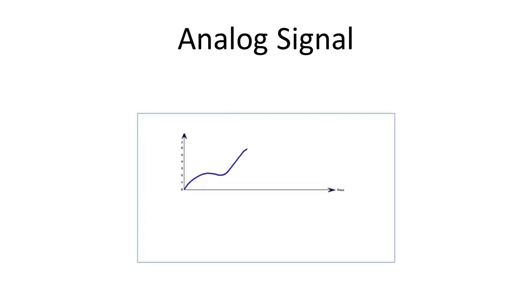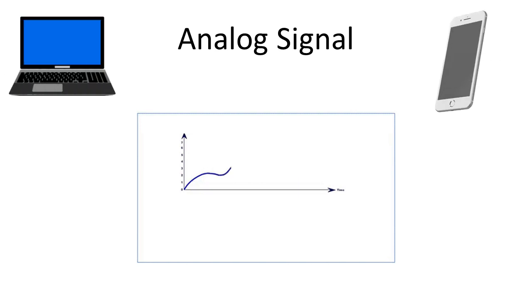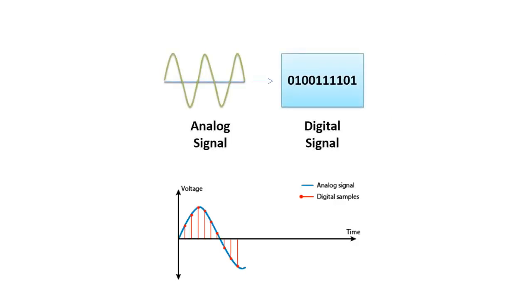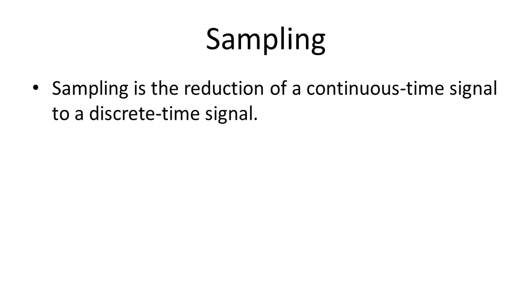Now, as we know, analog signals are continuous in nature. Everything we hear or speak is a continuous signal, but the electronic devices we use, like our smartphones and laptops, cannot process or understand analog signals, so they need to be converted into digital signals. For that, we need to collect samples of information from the original analog signal in order to convert them into a stream of digital data. And that's basically what sampling is. It is the reduction of a continuous time signal to a discrete time signal.